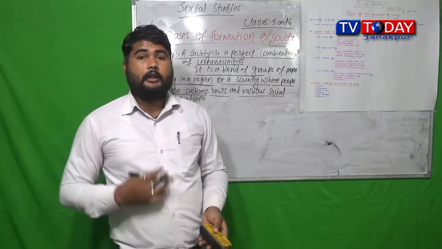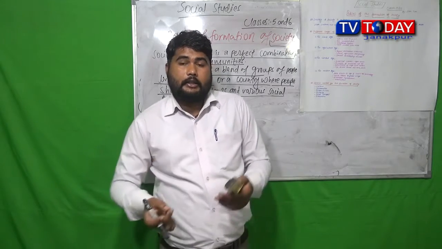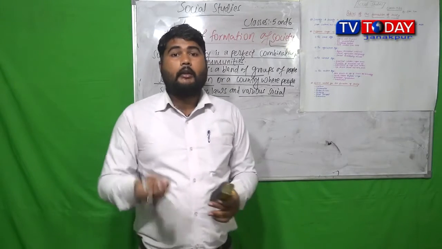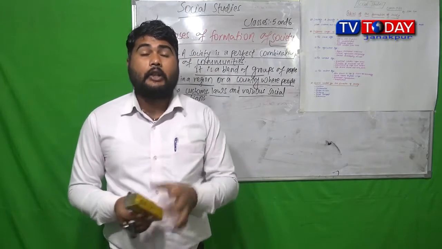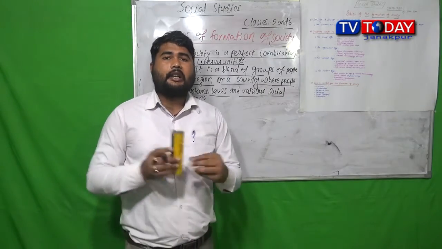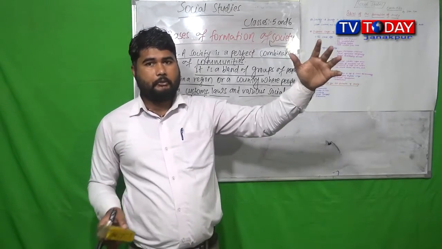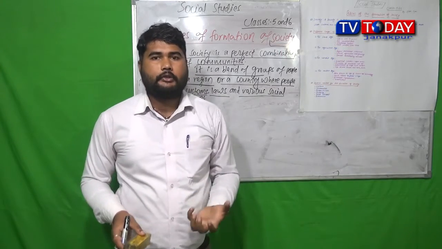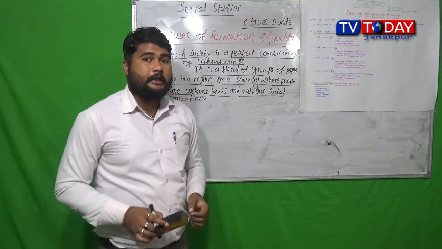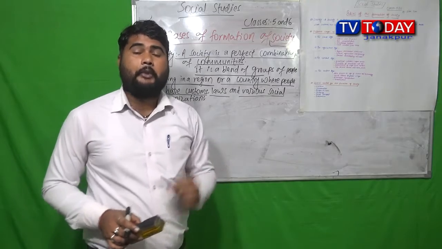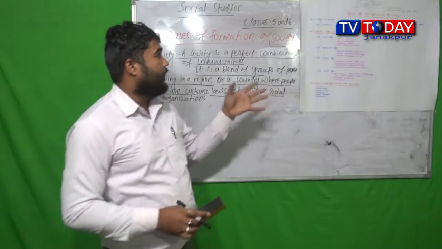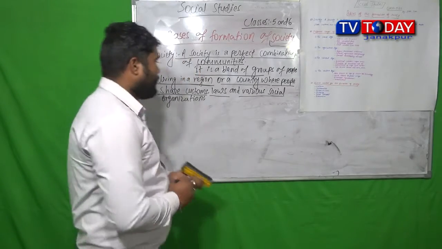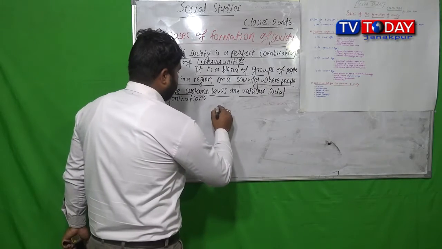Living style, clothing style, customs, traditions, language, food habits, these all differ greatly. There is a big difference between ancient society and present modern society, a lot of differences we can find between them. So let's see what are the different stages of society.